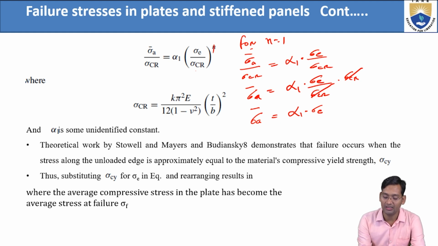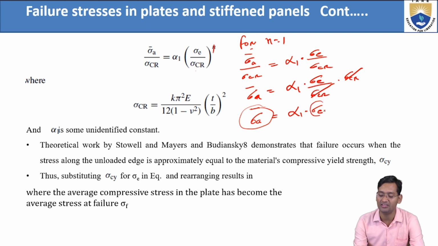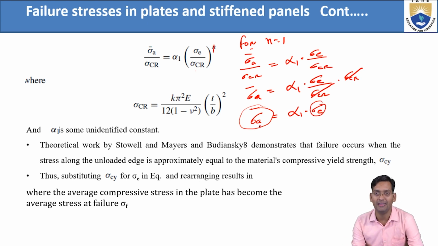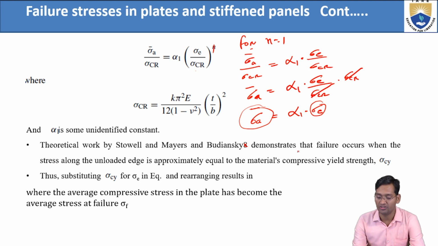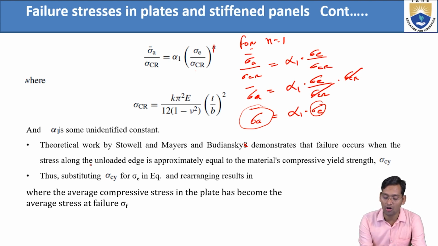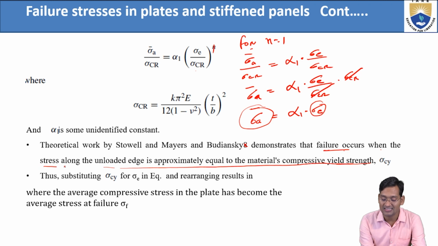Now what is alpha 1 here? Some unidentified constant, meaning some constant is there, and of that proportion sigma average will be there. Whatever sigma is there, of some proportion sigma A will be there. Okay. Theoretical work by Stowell and Mayers and Budiansky demonstrates that failure occurs when the stress along the unloaded edge is approximately equal to the material's compressive yield.